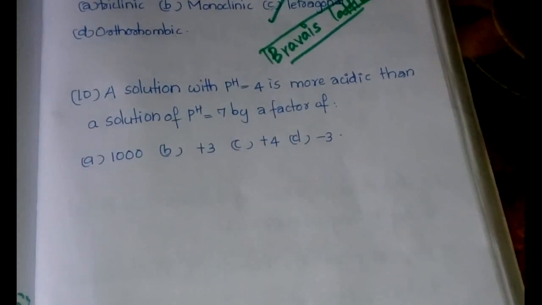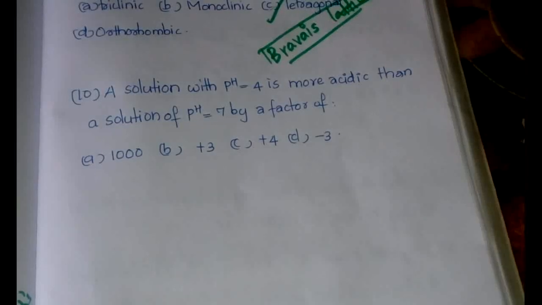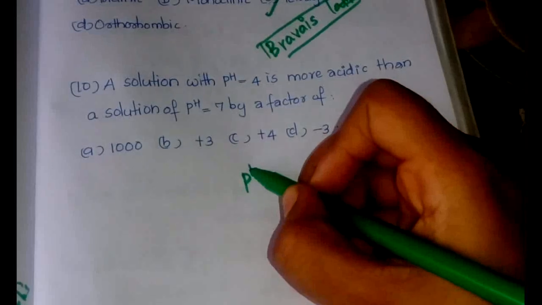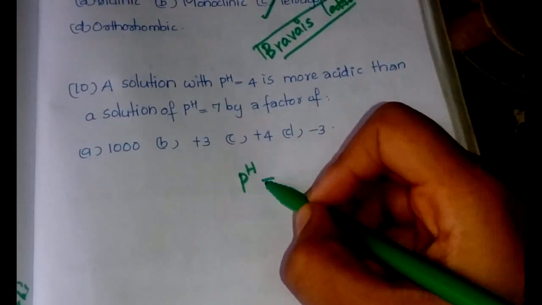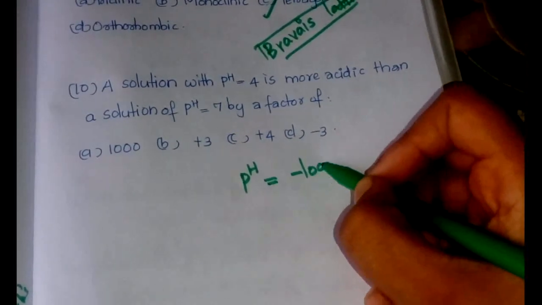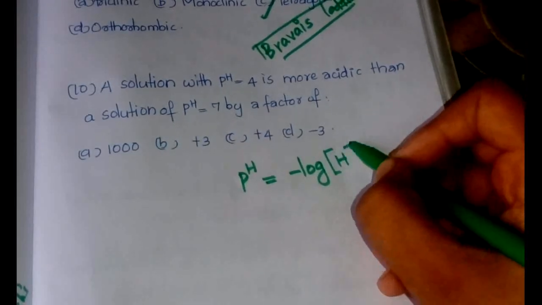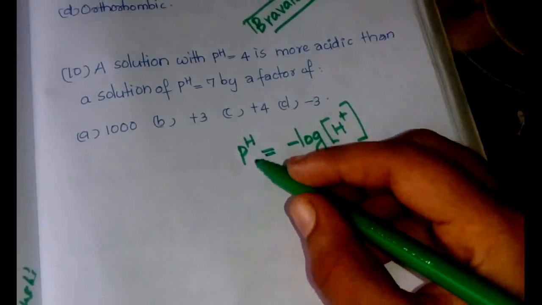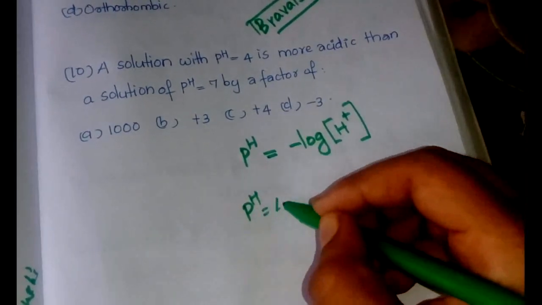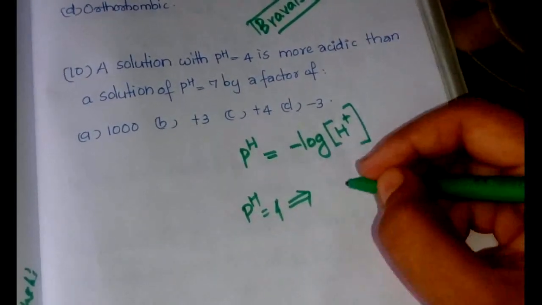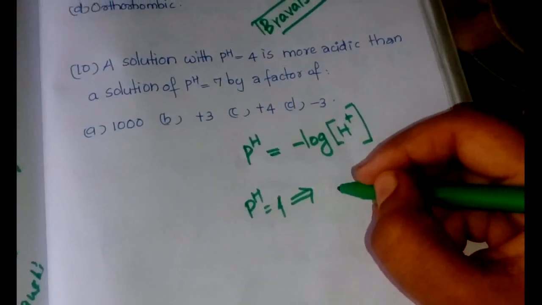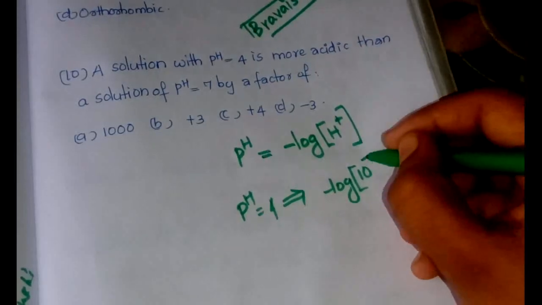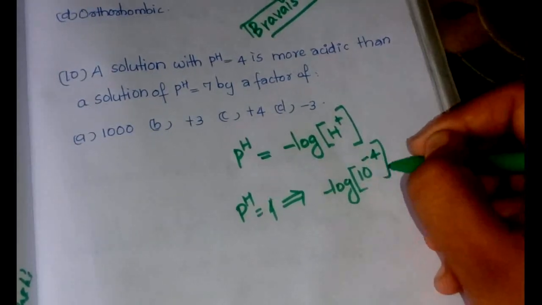A solution with pH equal to 4 is more acidic than a solution of pH equal to 7 by a factor of. Very simple question, but you have to understand the basic idea behind. So how can we write pH? pH is equal to minus log of H plus. So pH equal to 4 implies minus log of 10 raised to minus 4.